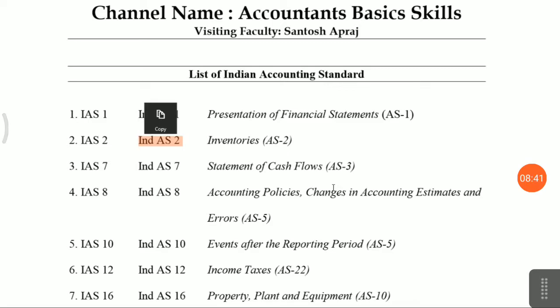Only if there is a deviation, if there is any difference of opinion, because the Indian economy is not allowing such type of practice, then a carve out is there, means you are given the option to follow this.